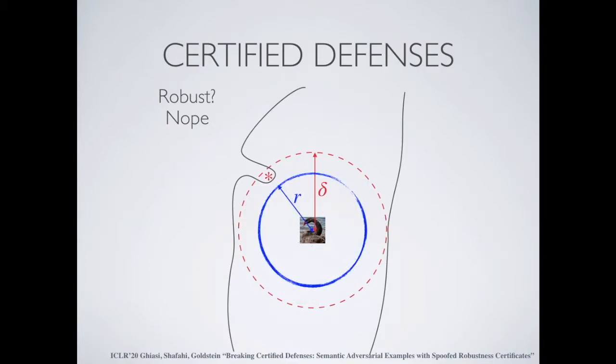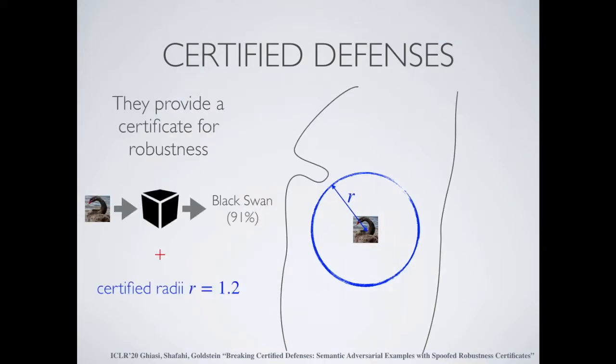Certifiable defenses generate a certificate for the prediction that they are making. For instance, here the network is saying that this image belongs to the black swan class with probability 91%, and also there are no adversarial examples within a distance of 1.2 around this image. And by distance, I mean in an LP norm distance metric. For instance, here we're using the L2 norm.